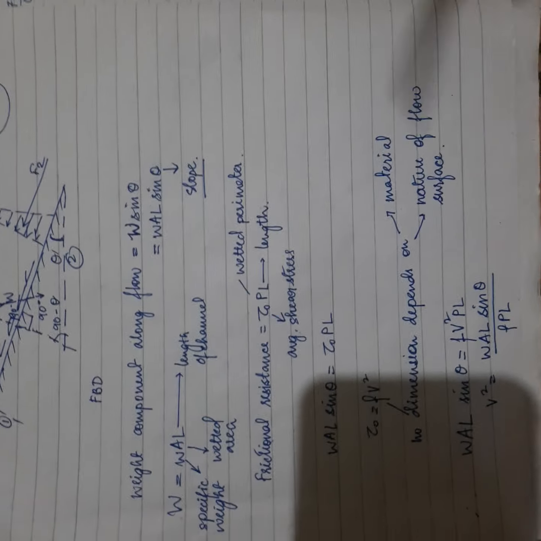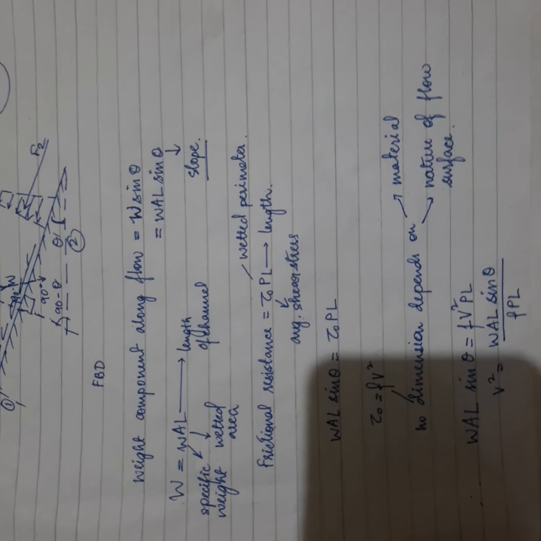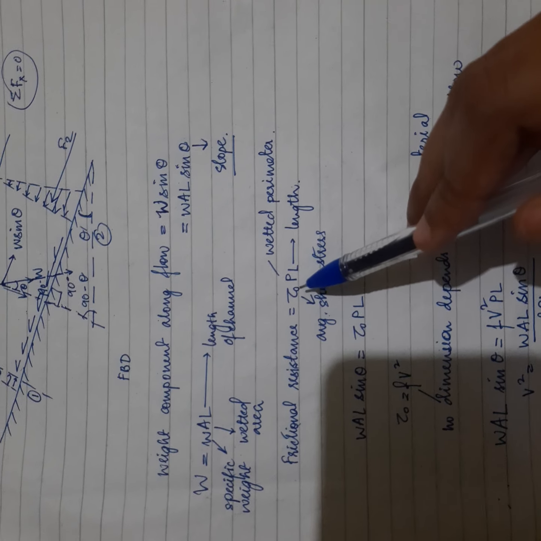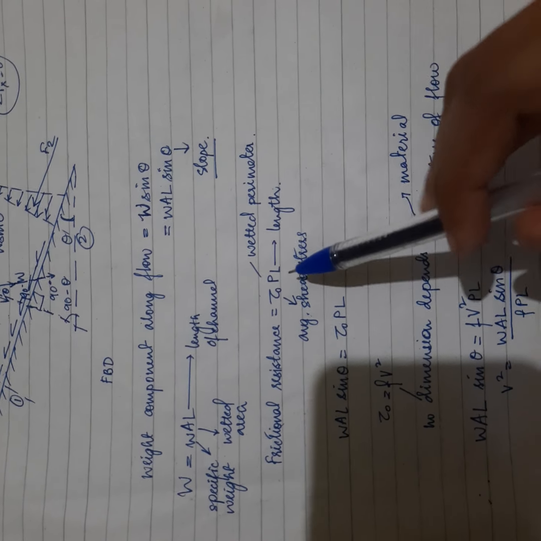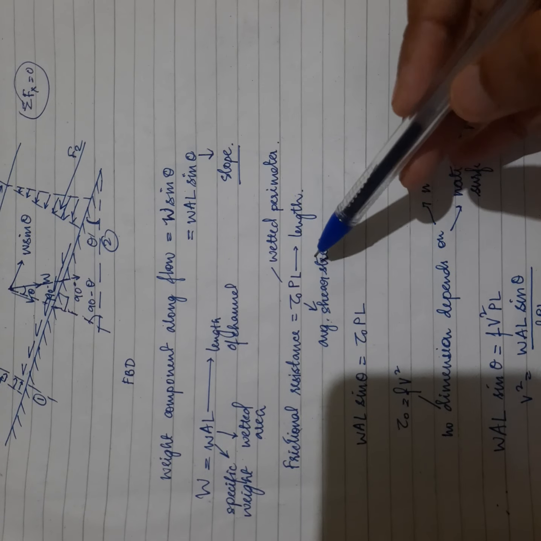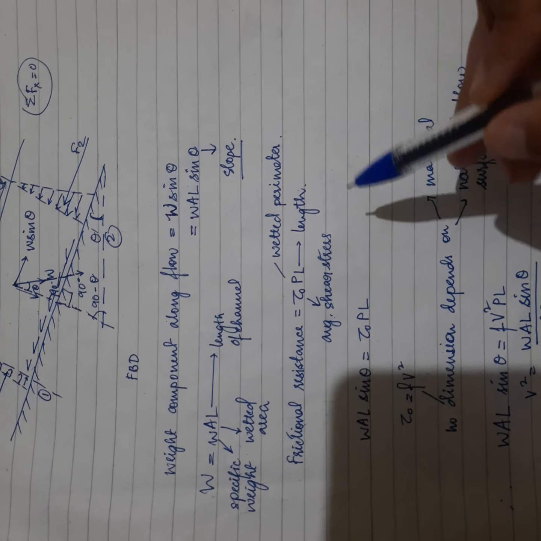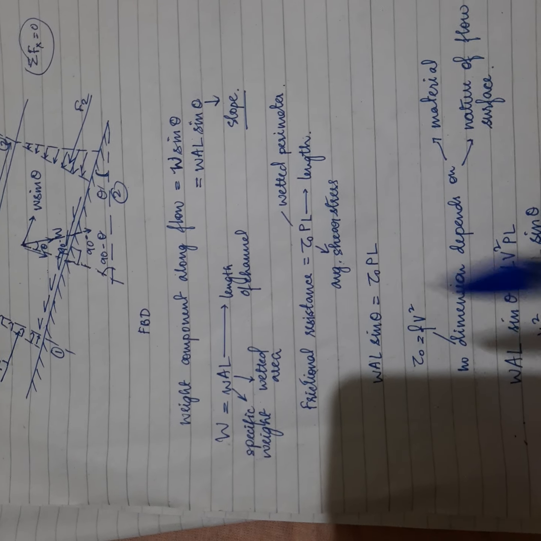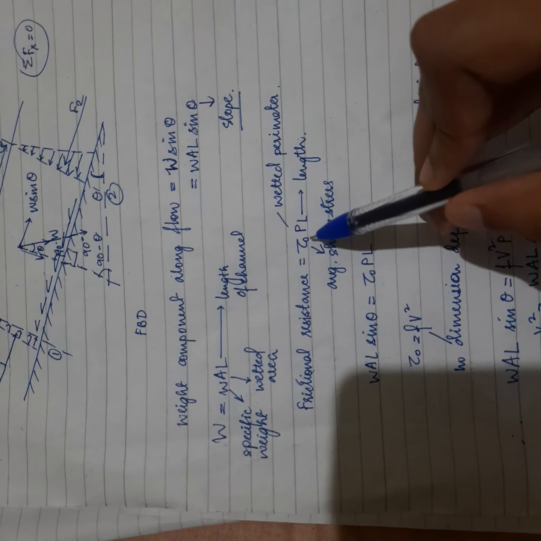The surface will provide frictional resistance, that is from the shear stress. So let us consider shear stress as tau naught, that is average shear stress. PL, perimeter into length, that is area, okay? Frictional resistance for us is tau naught PL. So this is area, this is stress, okay? So we got the force, because stress into area is force. So this is force, this is also force, because weight I have already told.